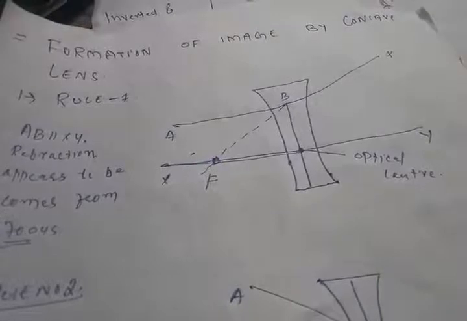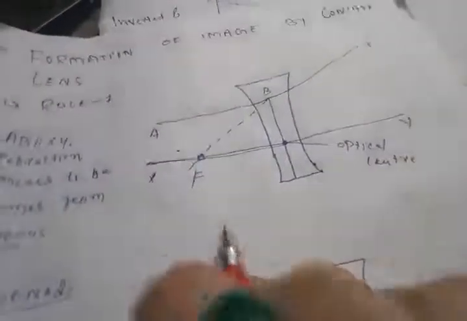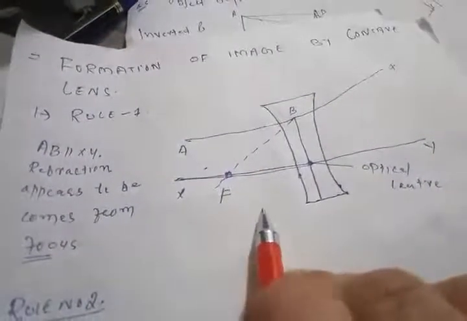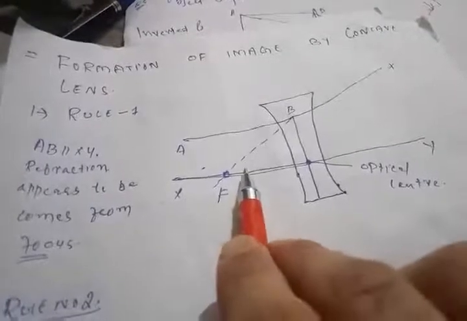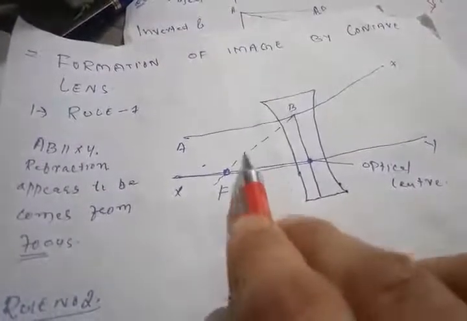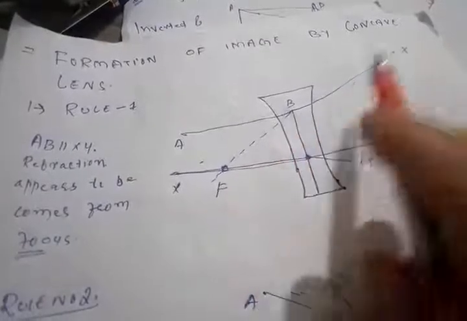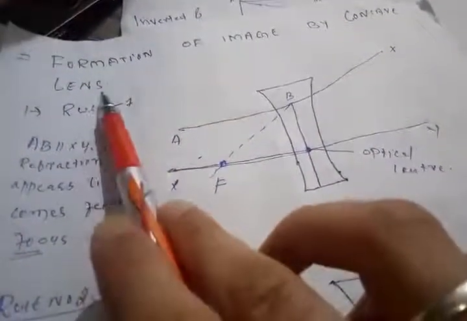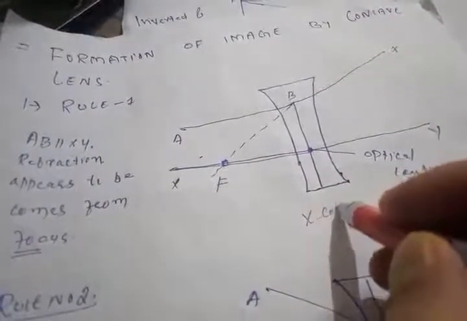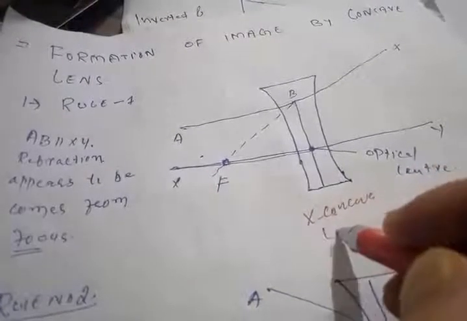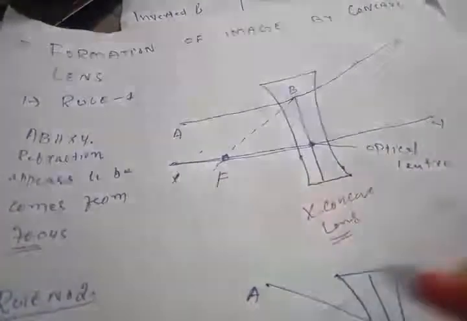The next case is formation of image by a concave lens. Students, you have to remain very attentive while studying these questions. These are very simple. If you study these, you can write them on your own. Here we have to take the lens, not a mirror. I have taken a lens, namely X, as a concave lens. The question is given regarding concave lenses. So what happens?